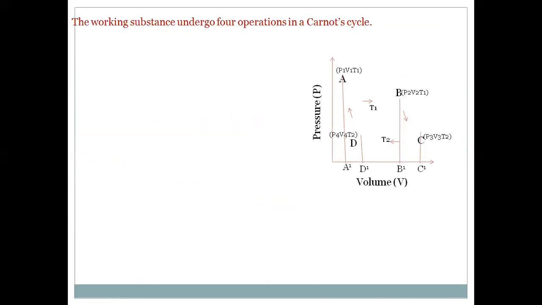Of course, this working substance undergoes four operations in this Carnot heat engine. The first one is called isothermal expansion. In this, AB shows the isothermal expansion, whose initial pressure is P1, temperature T1, and volume V1. After expanding isothermally, the volume is increased to V2.